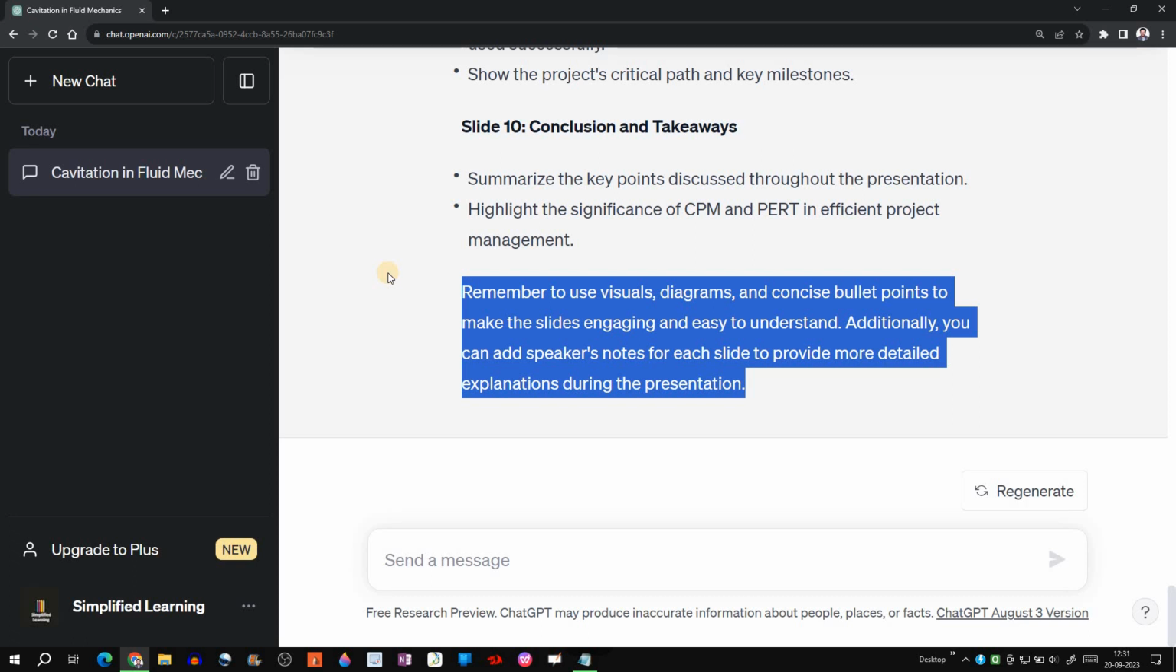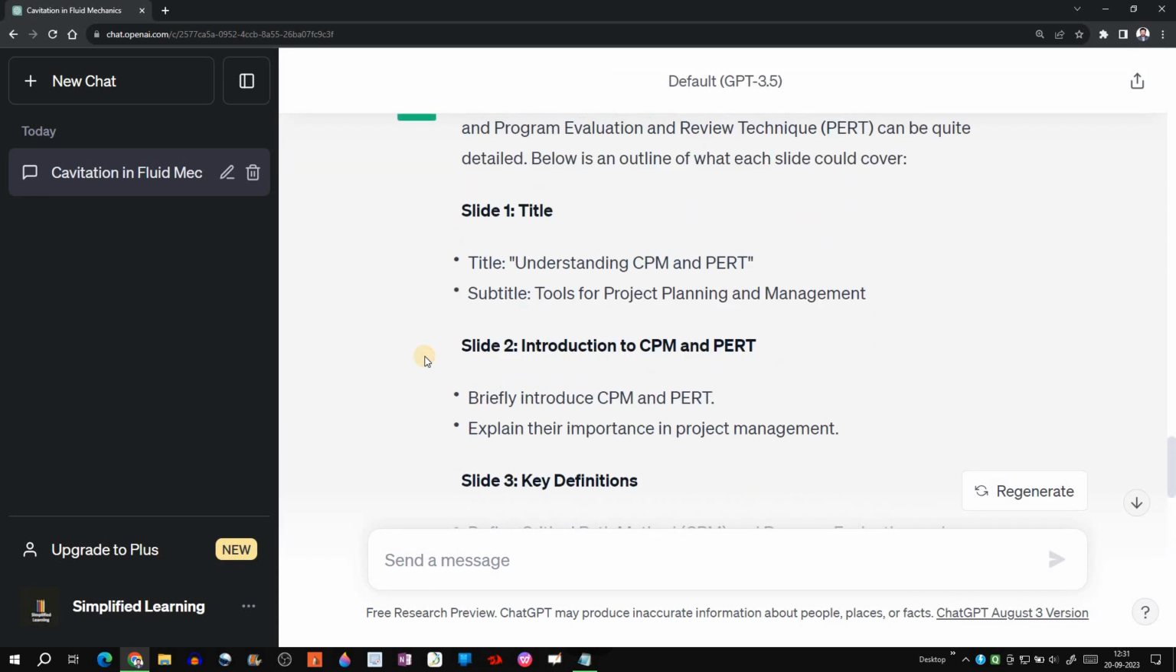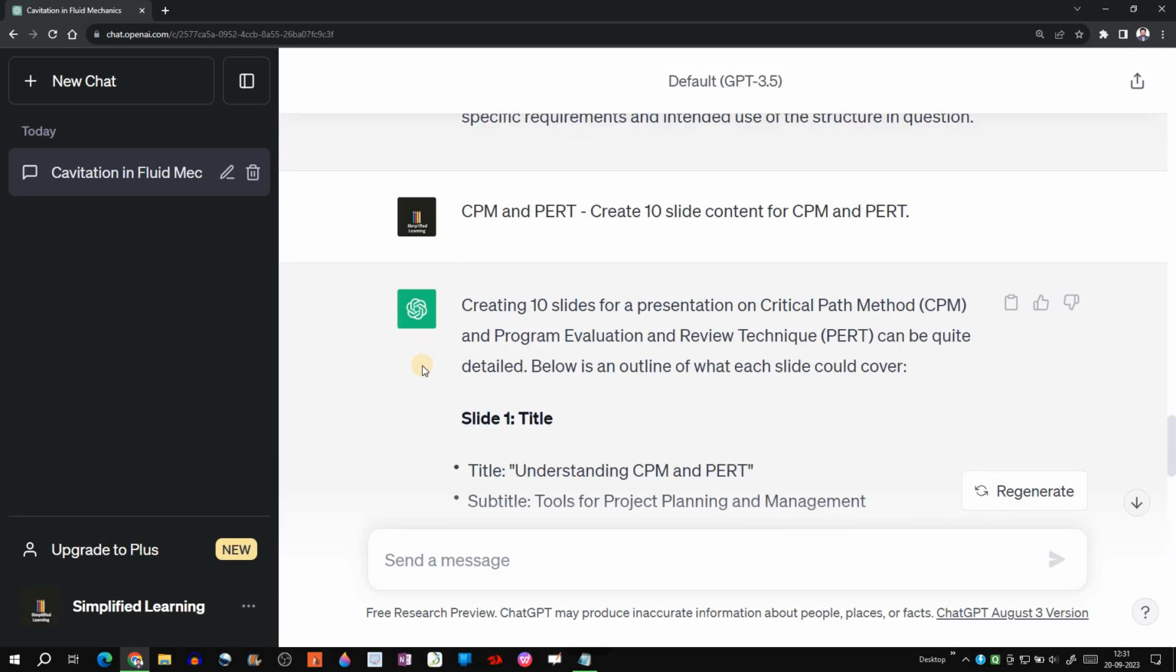Since ChatGPT is totally text generative AI, it will not be providing any images. You can use Ideogram or other AI tools to make images which are relevant to the presentation. Okay, then you can add speaker notes for each slide to provide more detailed explanation. So yes, we can say that it has properly given a 10 slide content for CPM and PERT. Now let's say if you want a detailed presentation, let's change the question here.